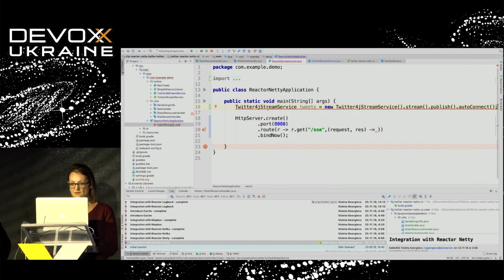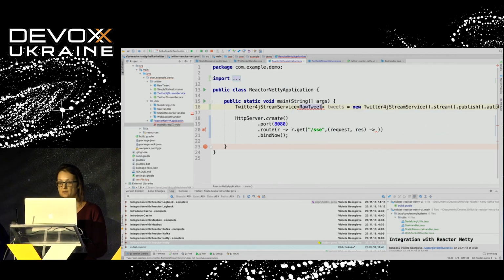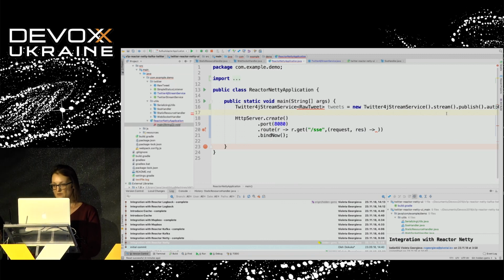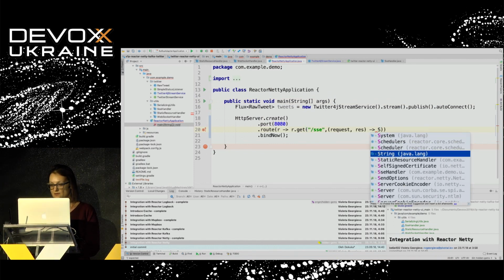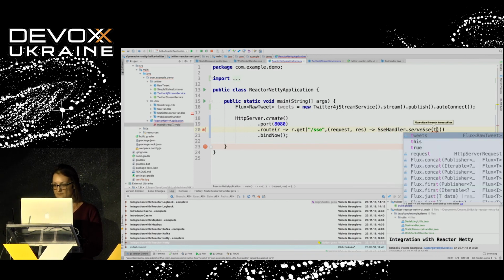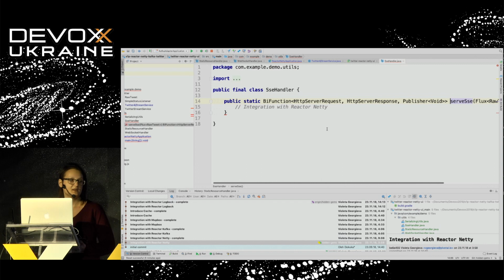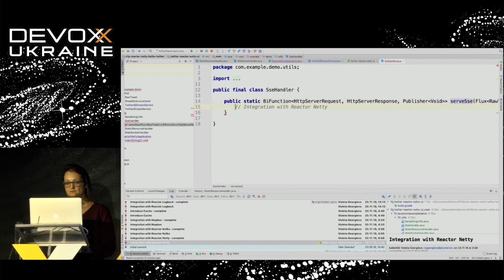What do we need here? We need the raw tweet type. I guess we need the tweet type. Raw tweet. Let me check the stream. Ah, we have a Flux. Right. Okay. So now I will just call the SSE handler for serving that thing. But actually, how can I implement that? So the good question is how to provide the SSE handler.